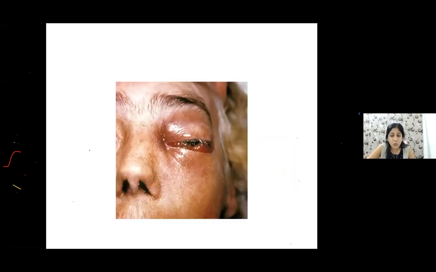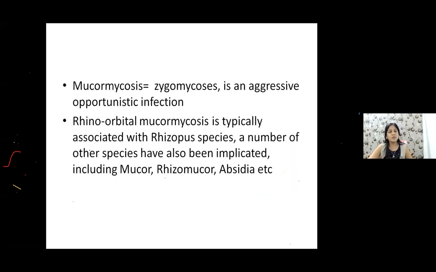Okay? I'll show you a few more presentations because this can be a very important question. Okay? Now what happens, children? Please see. Mucormycosis, which is also called zygomycosis, you should know it's a very opportunistic infection. This mucor may be there in the soil. It's ubiquitous, it's everywhere. But generally, the spores are not causing any problem to us because we have a good phagocytic mechanism, because we are not immunocompromised. We have a lot of good immunity.